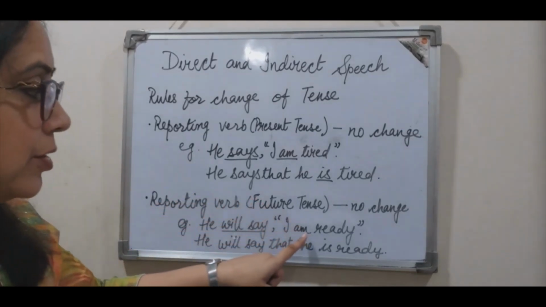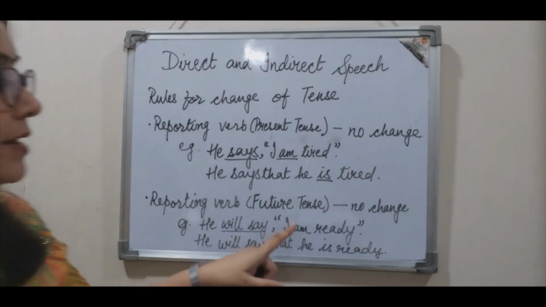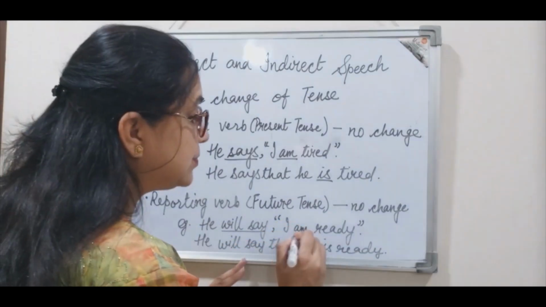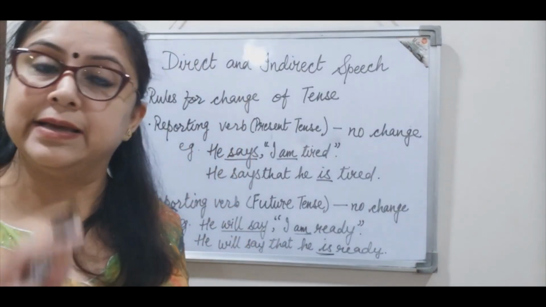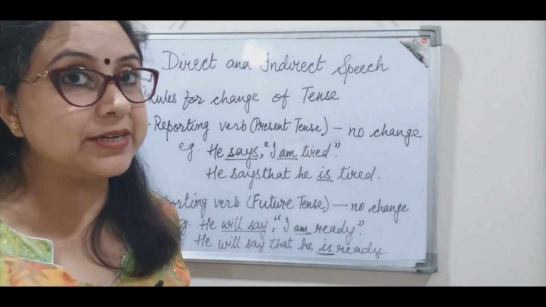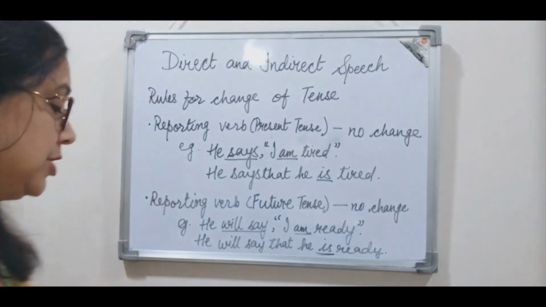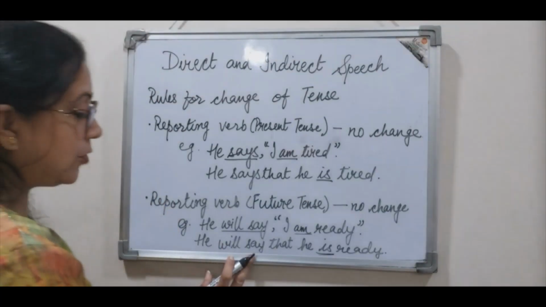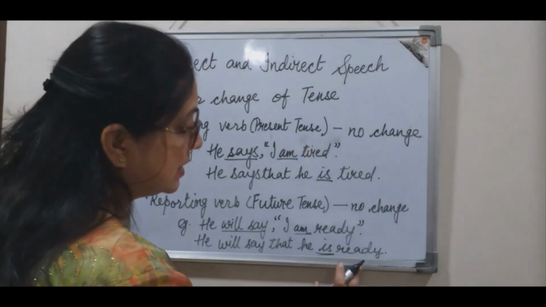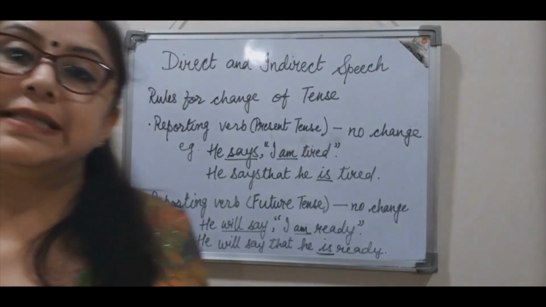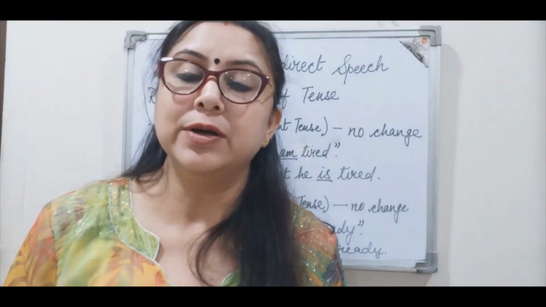And therefore, the tense in reported speech, which is present tense, will remain present tense only. The tense of the reported speech will not change. So the indirect speech form will be, he will say that he is ready. So I hope this much is clear to all of you.